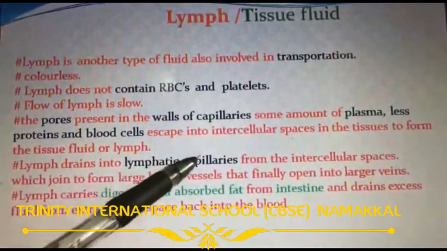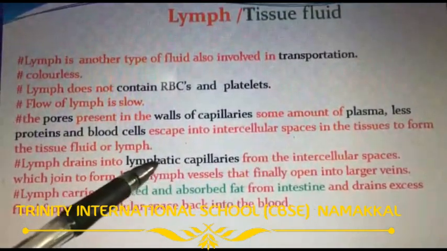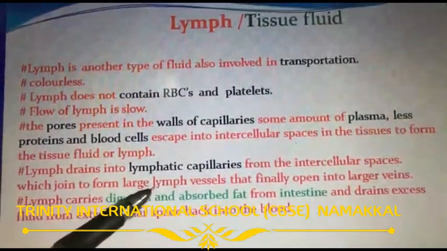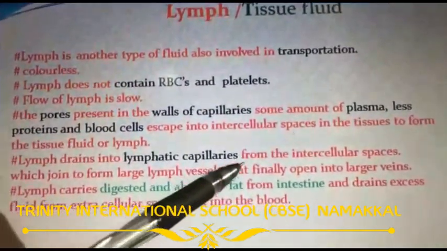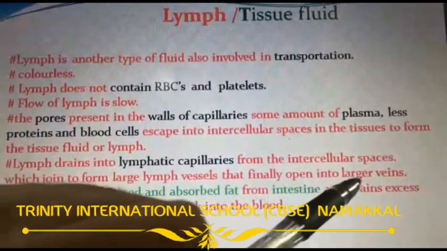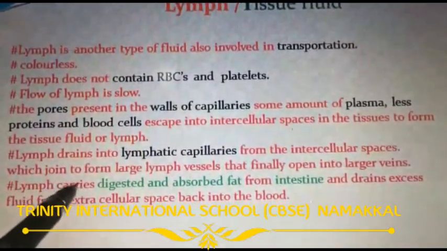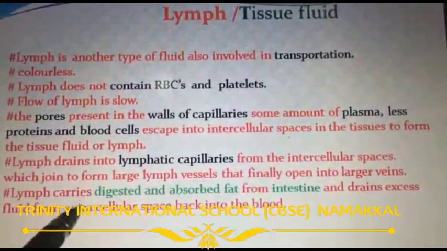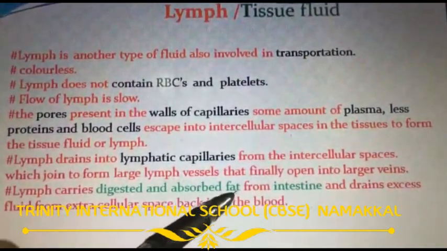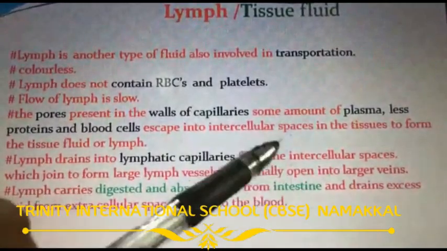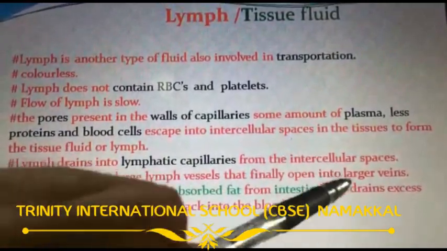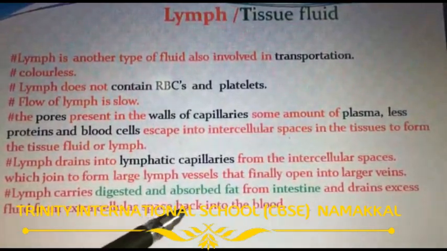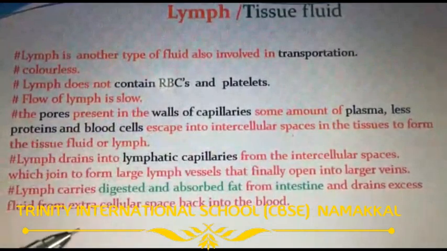Finally, it opens into a large vein. Lymph carries digested and absorbed fat from the intestine and drains excess fluid from the extracellular space back into the blood.